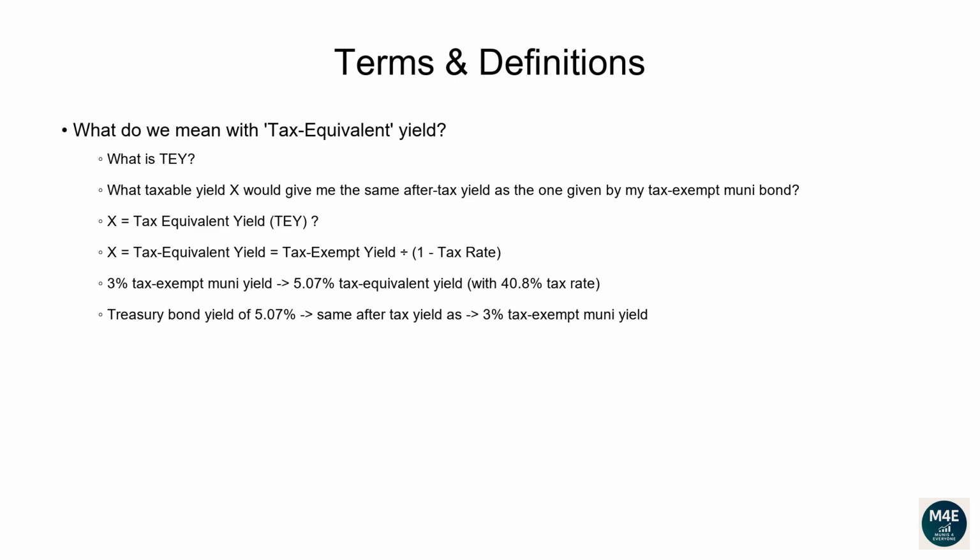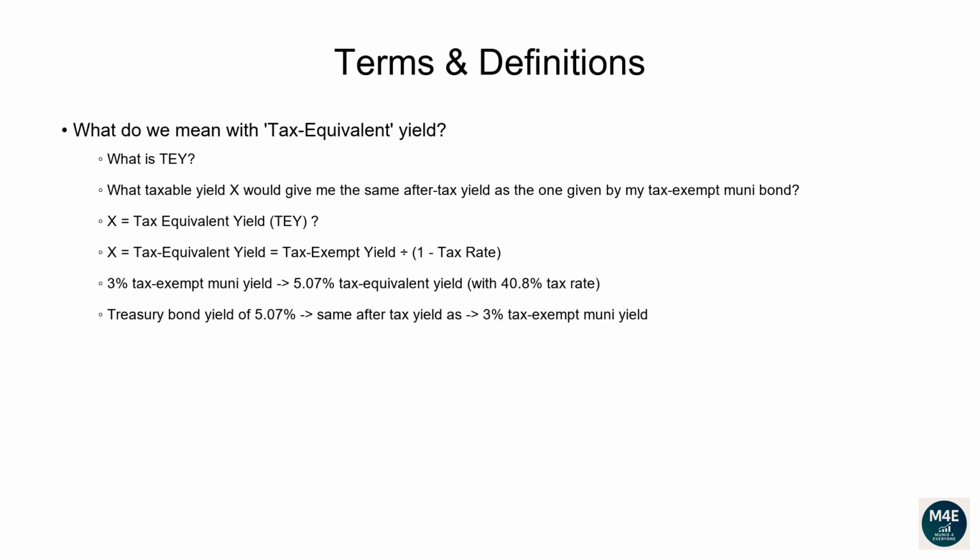What do we mean by tax-equivalent yield? From the previous slide, we know most but not all muni bonds offer tax-exempt yields. However, in order to fairly compare a muni bond to a taxable bond like a US Treasury, we need to ask, what taxable yield X would give me the same after-tax yield as the one given by my tax-exempt muni bond? This X is what is usually called tax-equivalent yield, TEY, and it shows what a taxable bond would need to yield to match the muni's tax-free return.